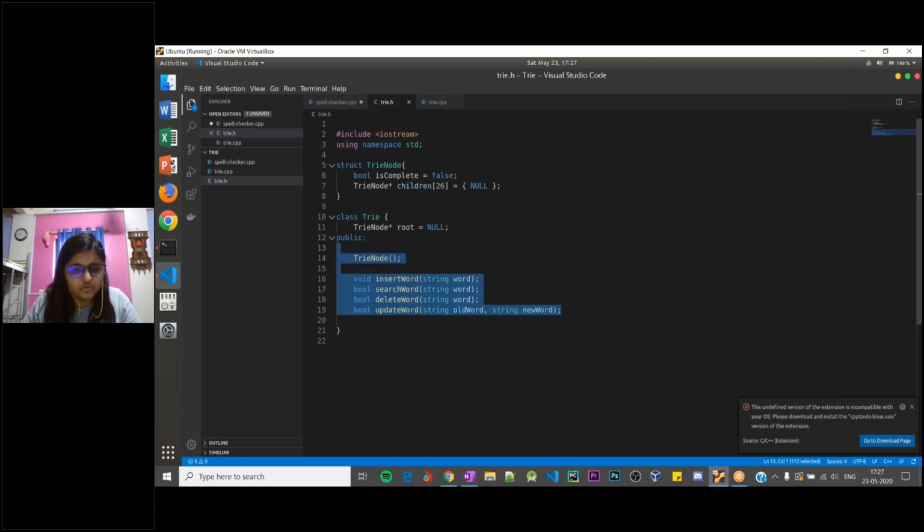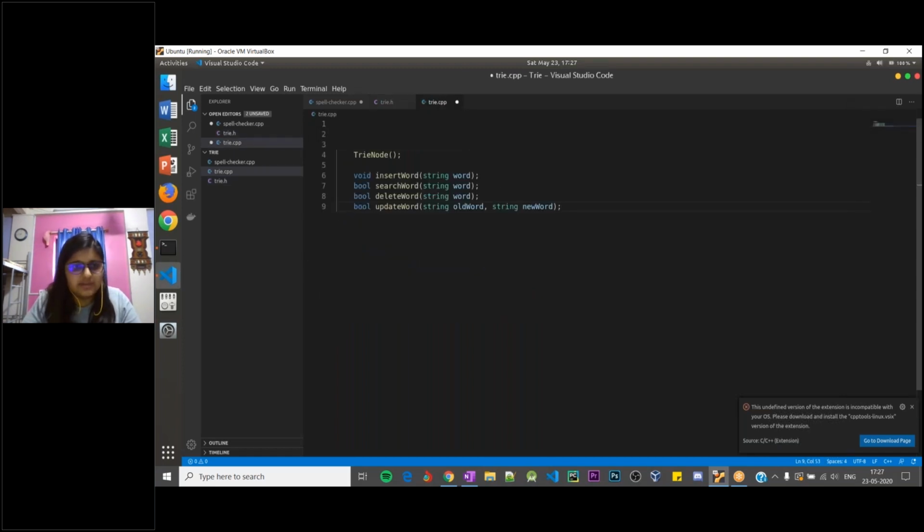So we want to actually implement all of these functions in the trie.cpp file, right? And one thing that we need to do is include the .h file, and the .h file in the current folder can be included using double quotes instead of the angular brackets.